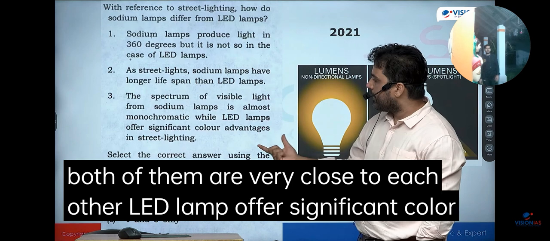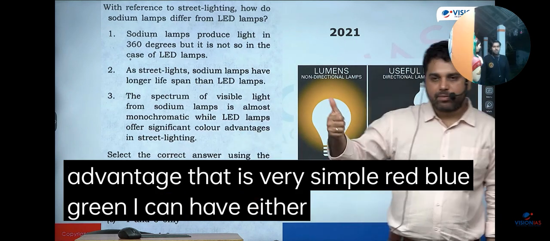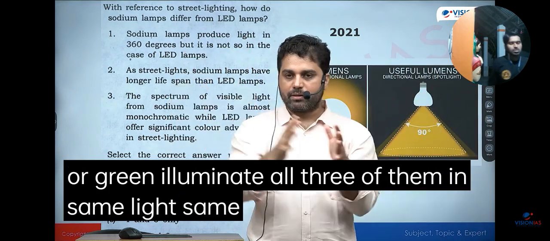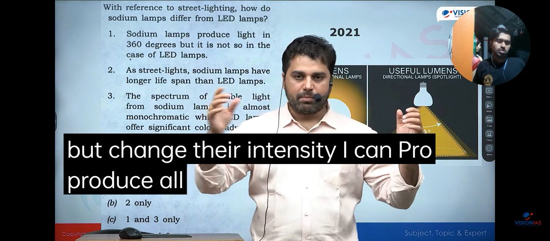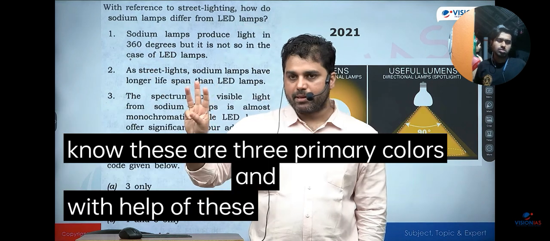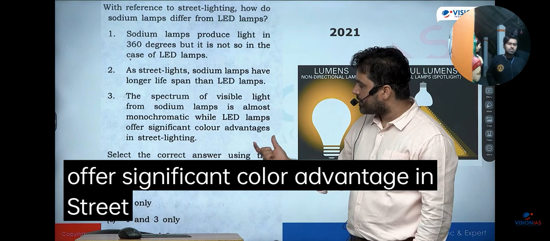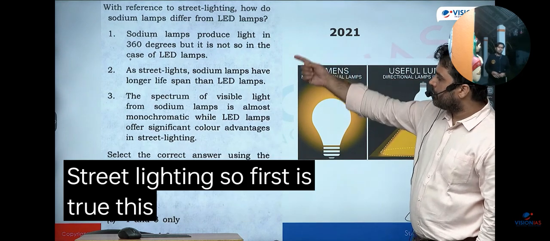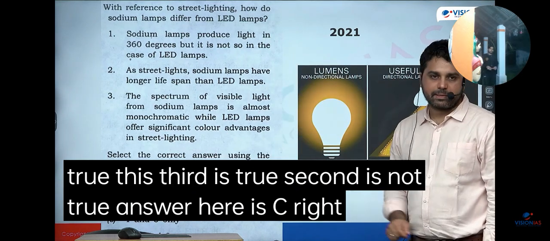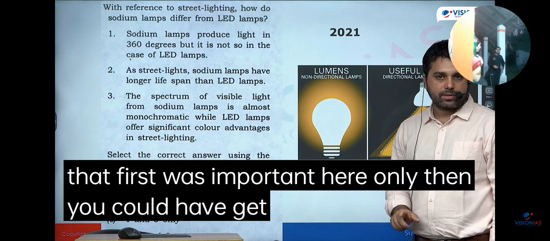LED lamp offers significant color advantage. That is very simple. Red, blue, green. I can have either red, blue, or green. Illuminate all three of them in same light, same intensity, I have white. But change their intensity, I can produce all the possible colors, which we know. These are three primary colors, and with the help of these three primary colors, I can produce all other colors. So this third part is true. The LED lamps offer significant color advantage in street lighting. So first is true. This third is true. Second is not true. Answer here is C. But knowing that first was important here. Only then you could have gotten the answer correct.